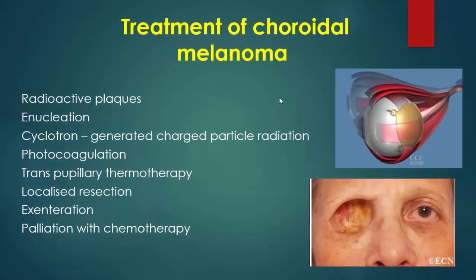Treatment of choroidal melanoma includes radioactive plaque, which is a metal plaque containing the radioactive material and sutured to the site of the tumor, cyclotron generated charged particle radiation, photocoagulation, transpupillary thermotherapy, localized resection of the tumor, and exenteration of the totality of globe and orbital tissue, and palliation with chemotherapy.